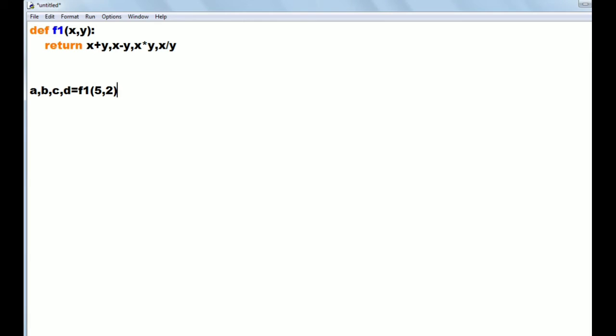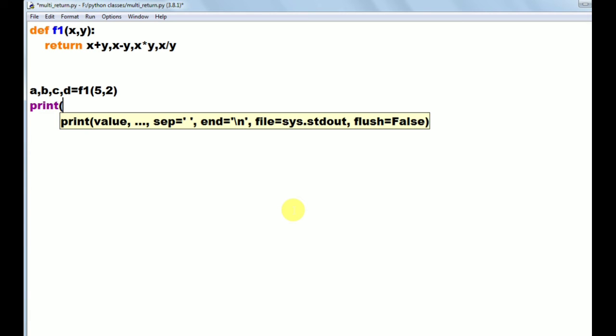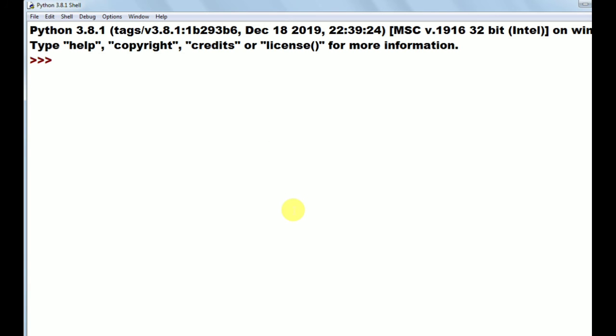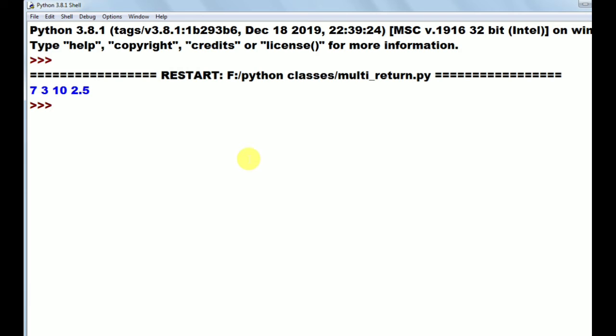Okay, then I want to print A value, B value, C value and D value. So I am writing a print statement here: print A comma, B comma, C comma, D. So it prints 4 values. Now to run this program, press F5. Observe the output here. So that is giving the output here.